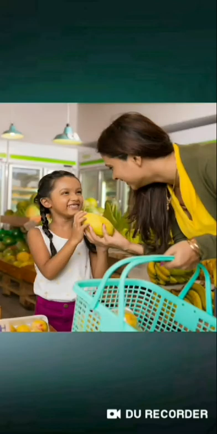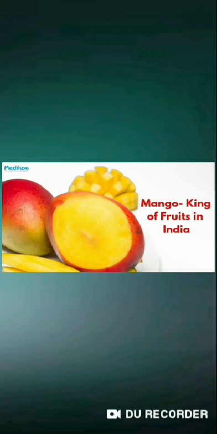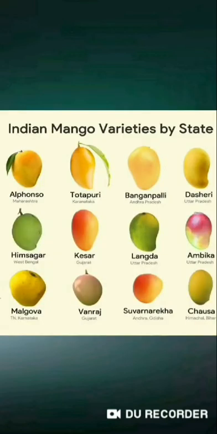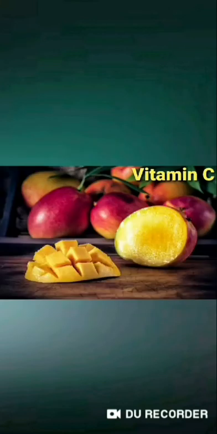It is the most loved fruit in our country. This fruit is regarded as the king of all fruits by the people. About 100 varieties of mango can be found in our country, India. Important constituents like vitamin C, vitamin E, and vitamin D are present in the mango. So take the picture B.